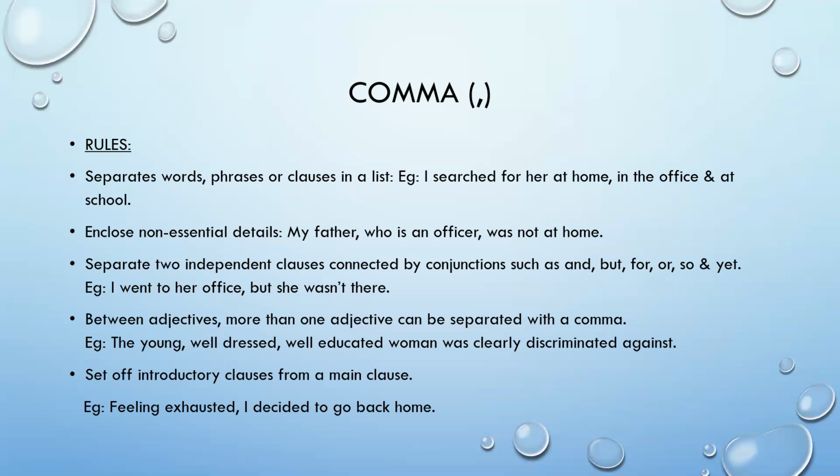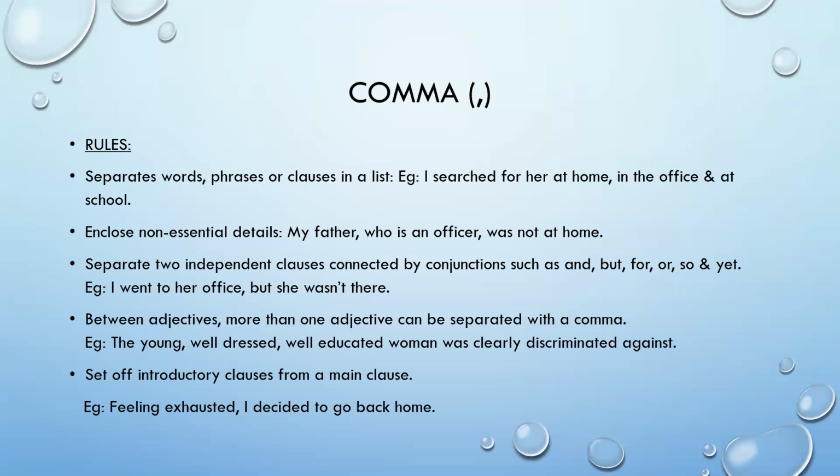Okay, so let's look at the last rule for a comma: to set off introductory clauses from a main clause. There are certain sentences where we have a particularly important part, and the rest of it is not as important as the first part.